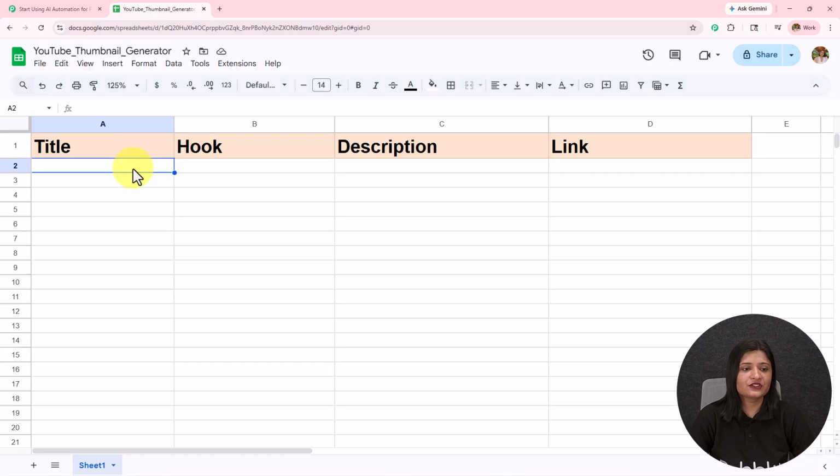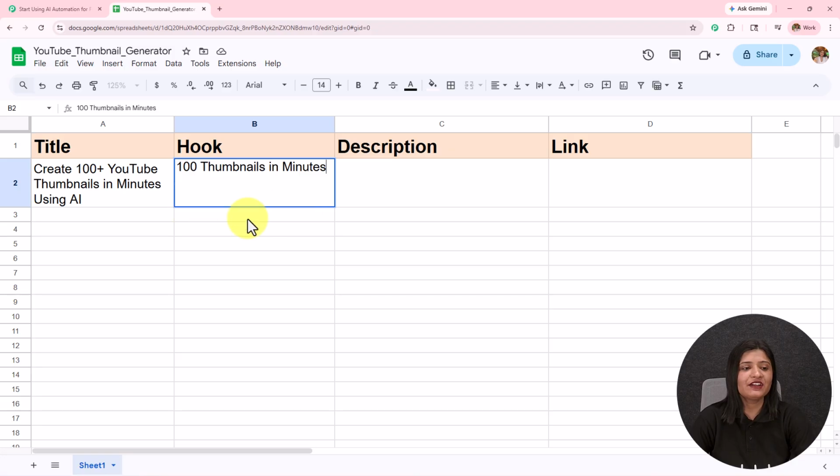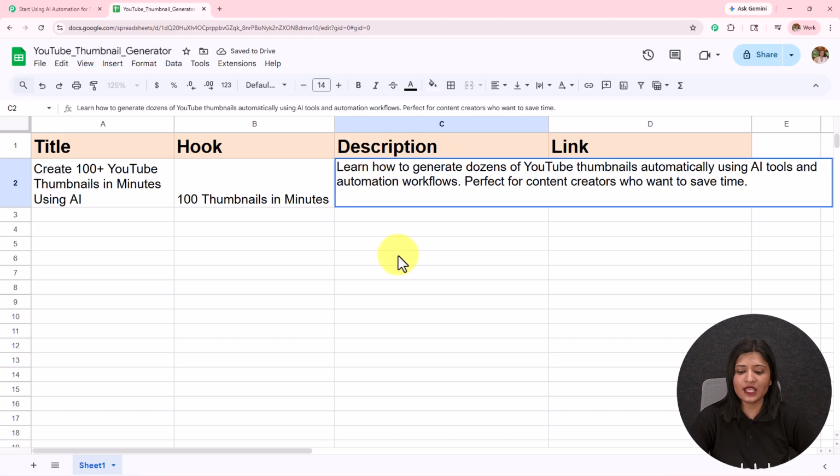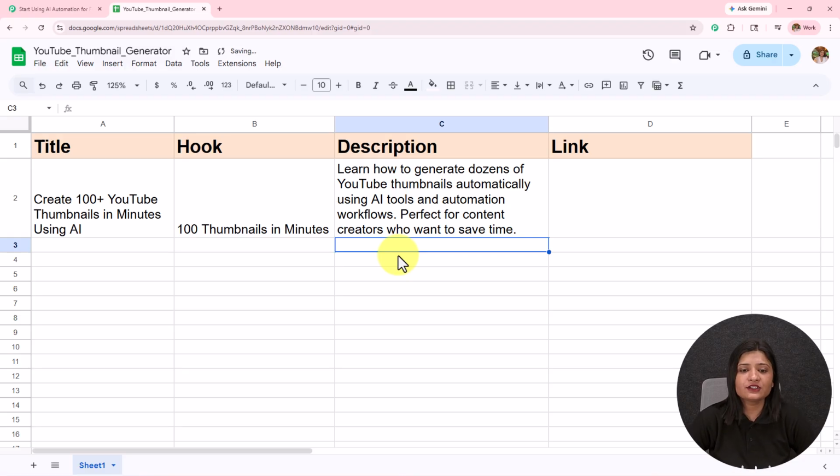So here I've entered the title as create 100 plus YouTube thumbnails in minutes using AI. Then the hook is 100 thumbnails in minutes. And then I'm going to add the description as learn how to generate dozens of YouTube thumbnails automatically using AI tools and automation workflows. Perfect for content creators who want to save time.